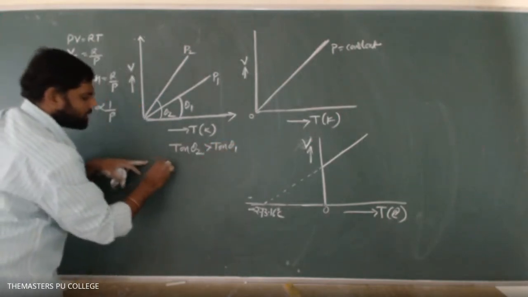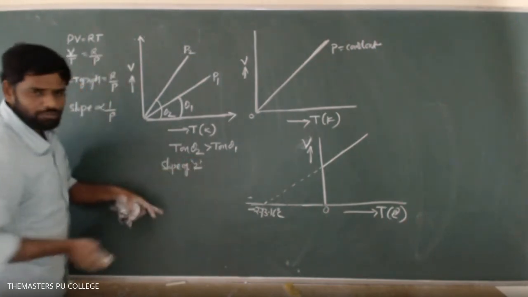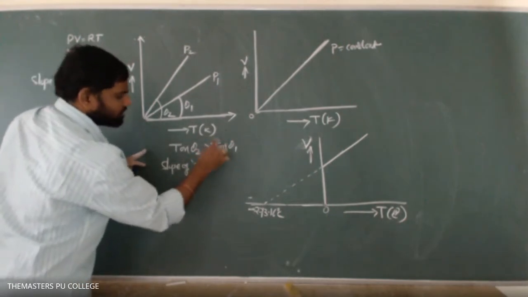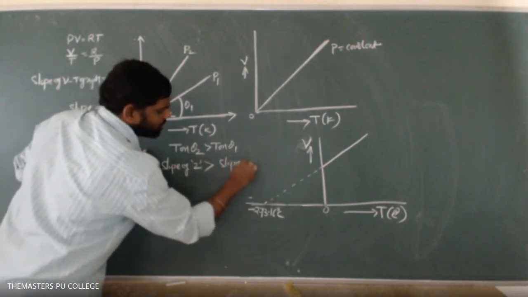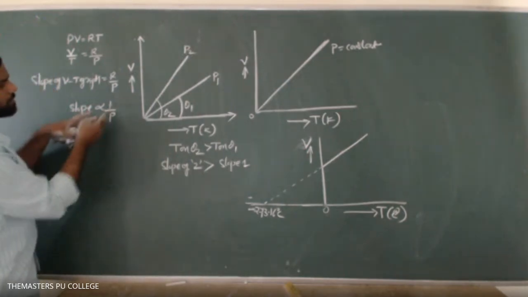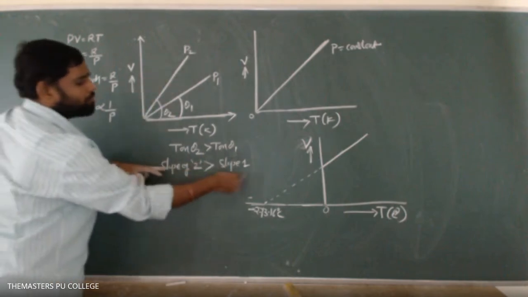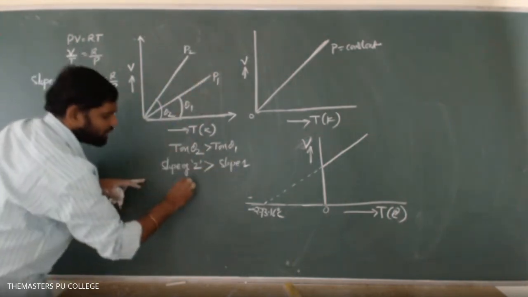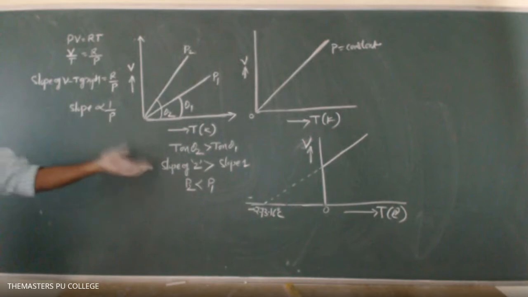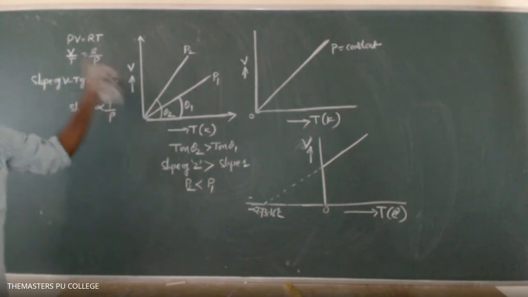Tan theta 2 represents what? The slope of line 2. Tan theta means slope only. It is greater than the slope of line 1. Slope is inversely proportional to pressure. So here the slope of line 2 is more, which means P2 will be less. The slope of line 1 is less, which means P1 will be more. So I can write P2 is less than P1. Like this we can identify this relation. So this is the way to answer this type of question.